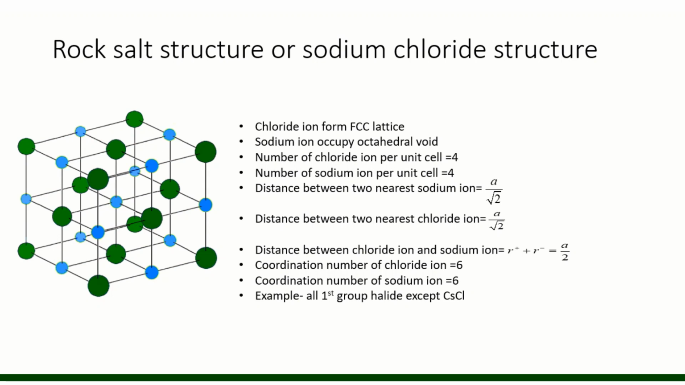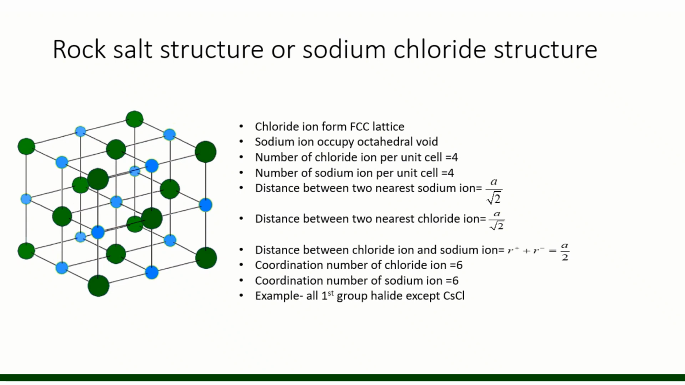Based on this information we need to find the next points, like the number of chloride ions per unit cell. Chloride ions form an FCC lattice, so it is very clear the number of chloride ions will be 4, because the number of particles in an FCC lattice is 4. And if the number of particles in the unit cell is 4, then the number of octahedral voids is also equal to 4.